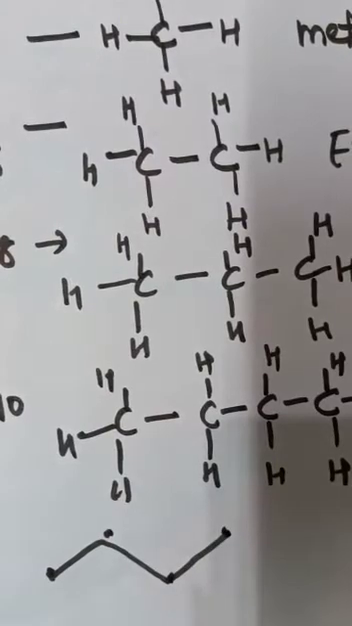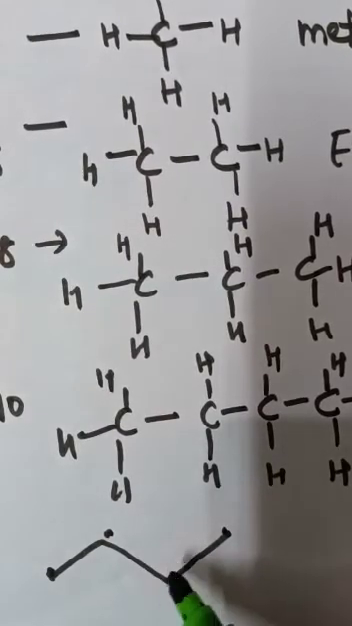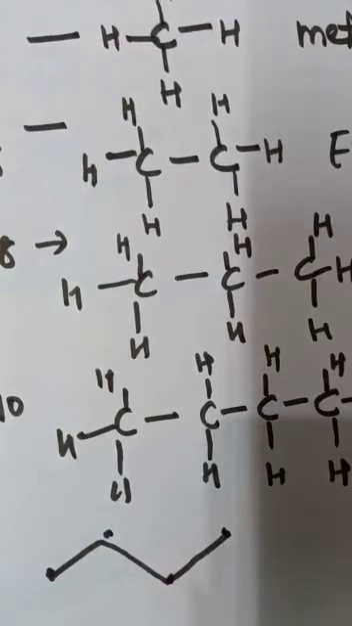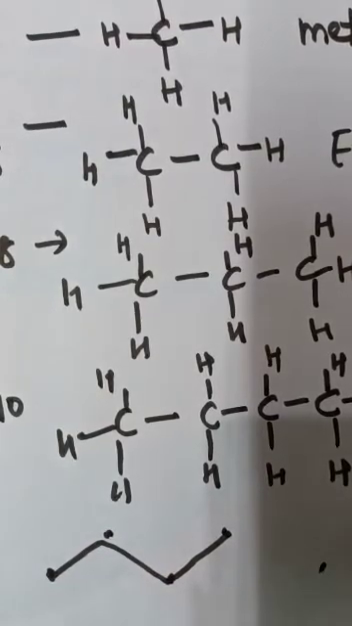Is it clear, students? Now, one thing would be possible here. See, one way you can draw, or the other way you can see 1, 2, and this would be your 3.